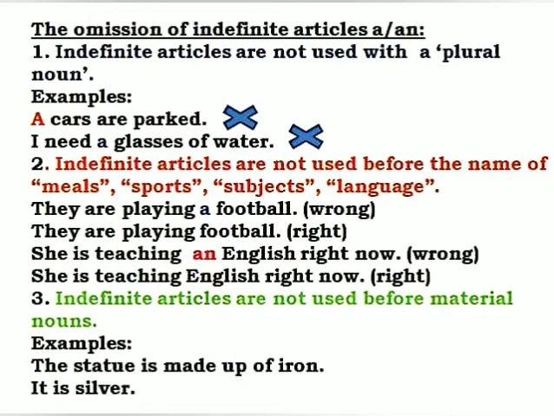Now comes the third one. Indefinite articles are not used before material nouns. I hope you recall what material nouns are. These are the names of substances, right? So copper, bronze, silver, etc. See the examples. The statue is made up of iron. It is a correct statement. We cannot use "a" or "an" in front of iron. "It is a silver", no, it's a wrong statement.